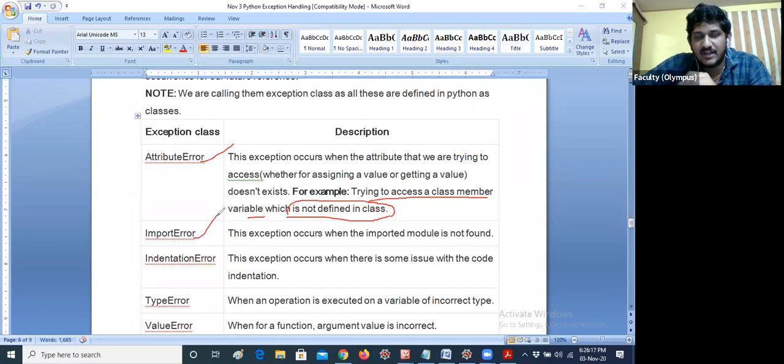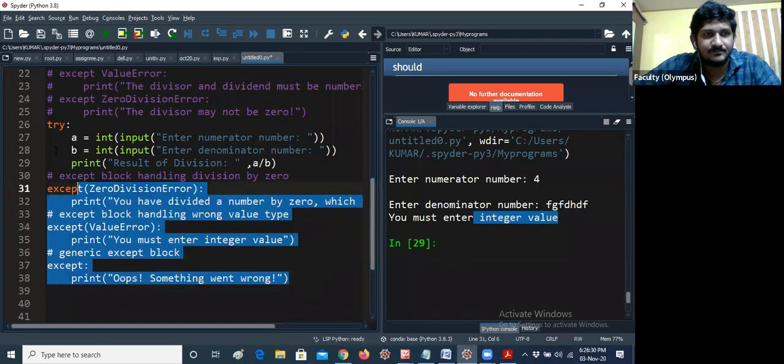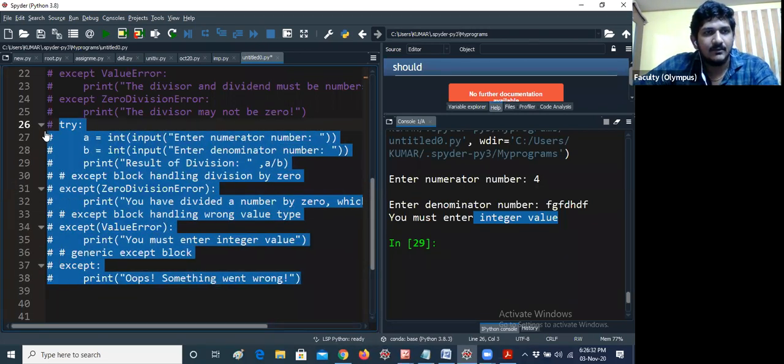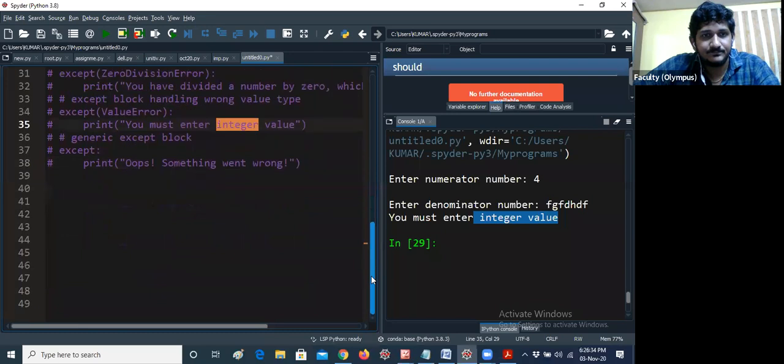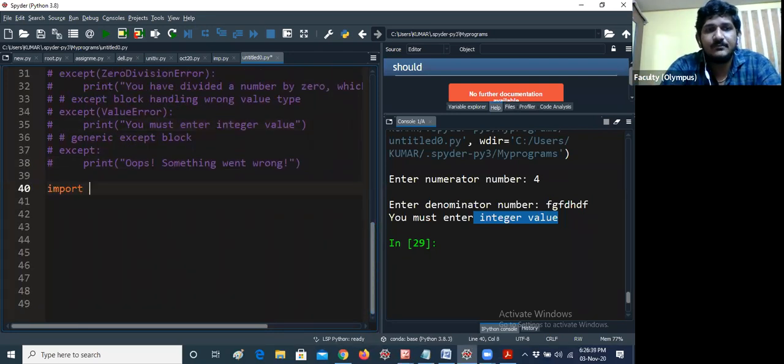So I would like to explain about import error. This exception occurs when the import module is not found. Yesterday we already saw that, but that is no module error like that. Okay, so let me give you import error. How will it be? We'll get the import error. I'm giving import. No, I would like to give from import.